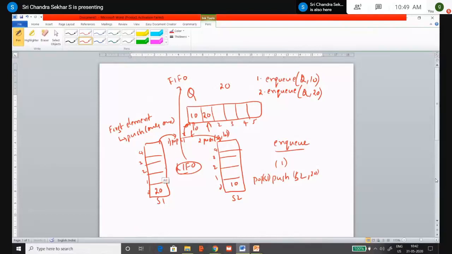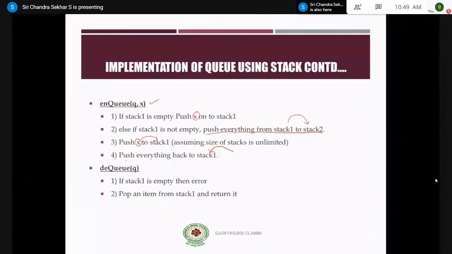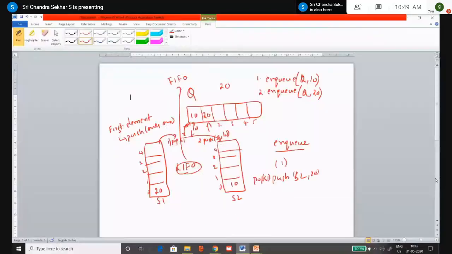Now, as the last step, he is saying you push everything back to stack 1 or S1. So whatever is present inside stack 2, you again pop. So it also involves two operations. The first is pop S2 and the second operation is push of S1 comma 10, right? So you make this 10 come over here, and you can erase these elements.